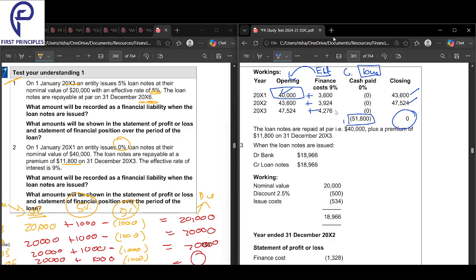If effective is mentioned, automatically the other one becomes coupon. So you just have to see if effective is written here. The effective rate will be clearly mentioned in the question. The other one has to be the coupon. There's no need for any other rate.